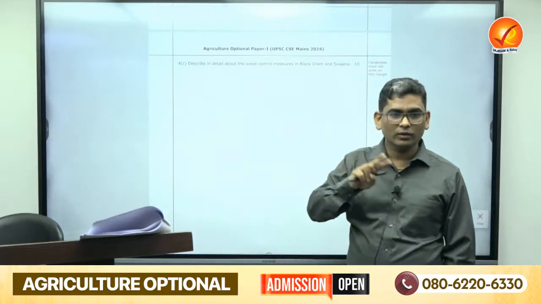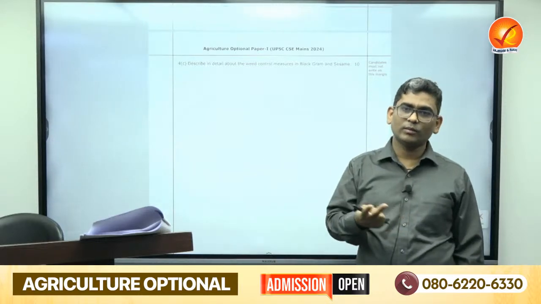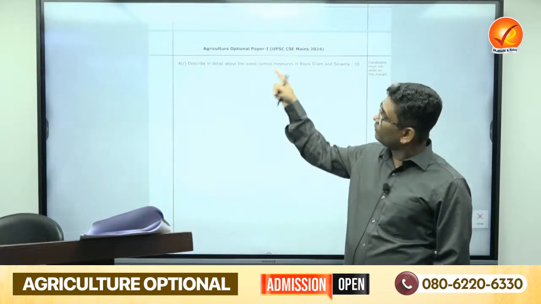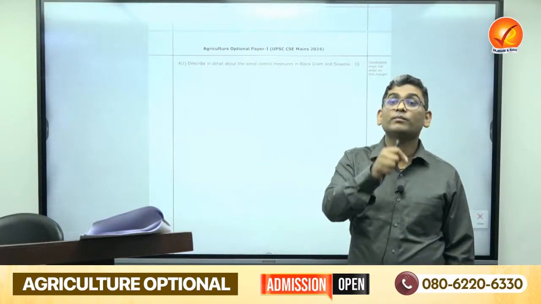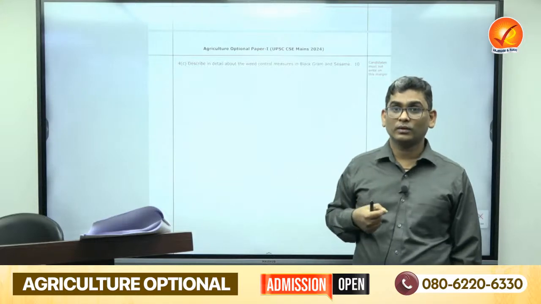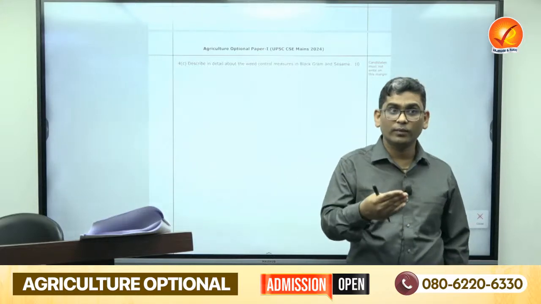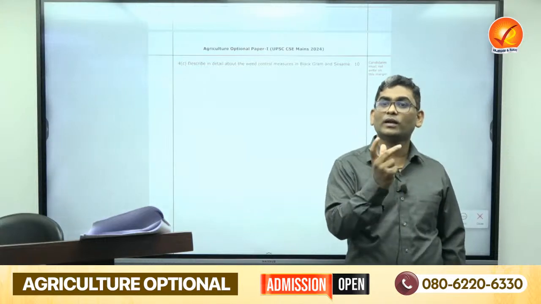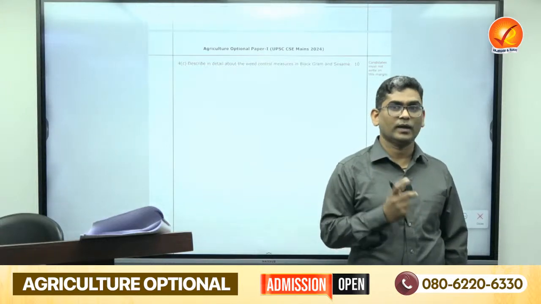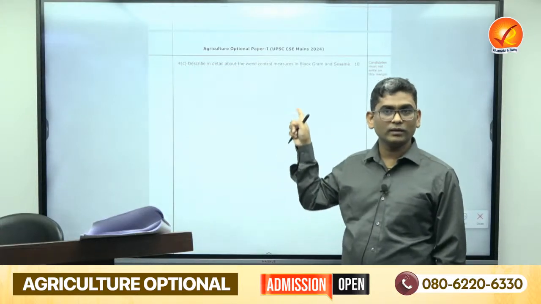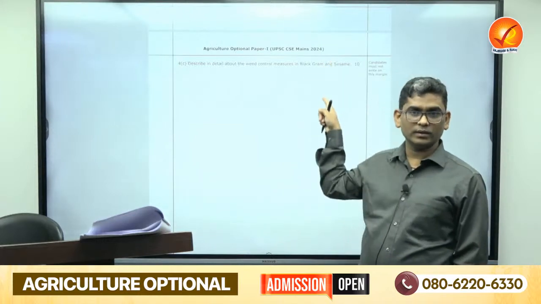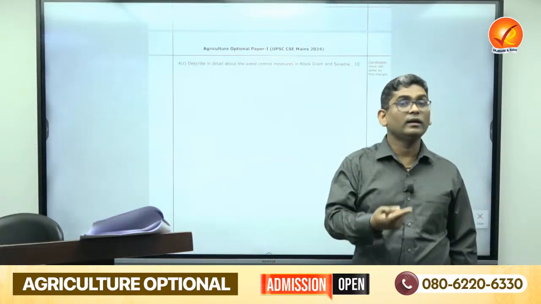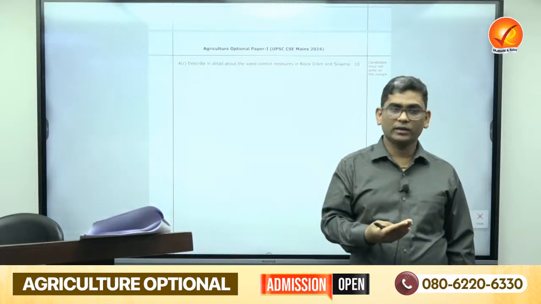Here you are also getting one idea. Last time they asked about important weeds. Though they are asking weed control, you can also mention the important weeds of this crop. You should know the names of some kharif weeds. Just write their names and then control them. This is the mark-fetching technique. Write the names of the major weeds in black gram and in sesamum, and then use the methods; cultural and chemical methods are famous.